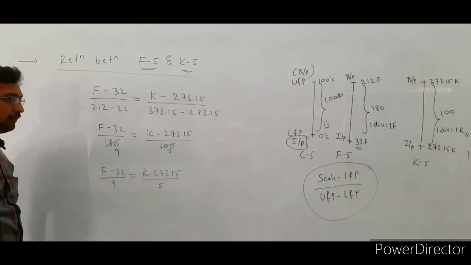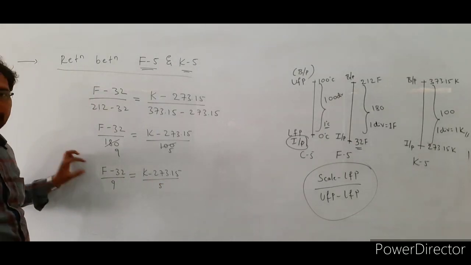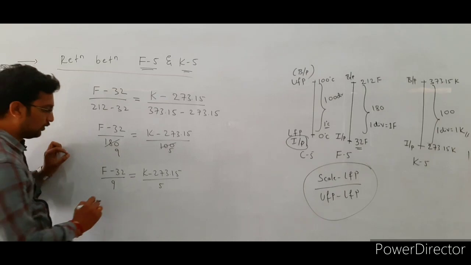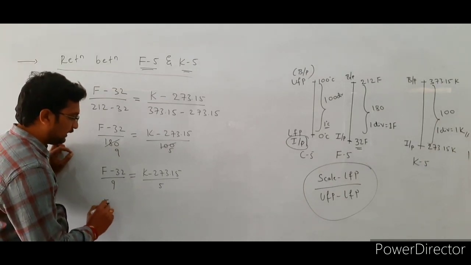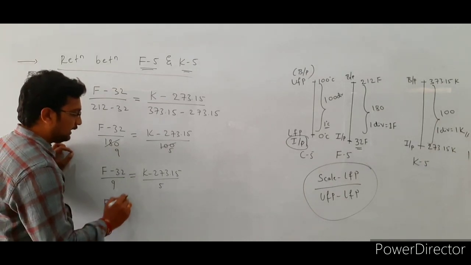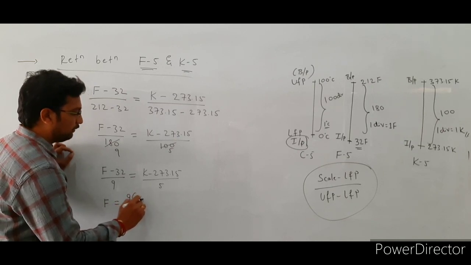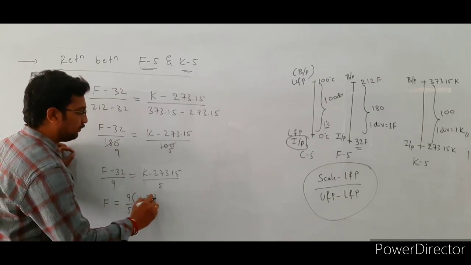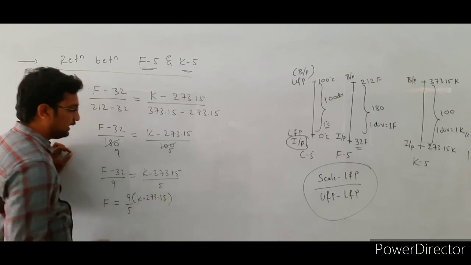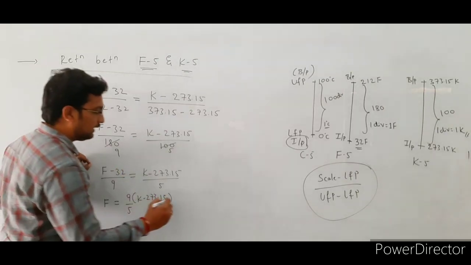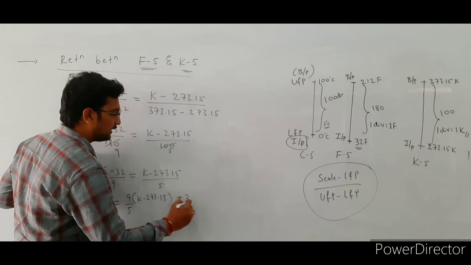So if you want to find the F value, keep the F value on this side. F is equal to, take 9 to this side, 9 by 5 bracket of K minus 273.15 as it is. Next, take this 32 to this side, then it becomes plus 32.